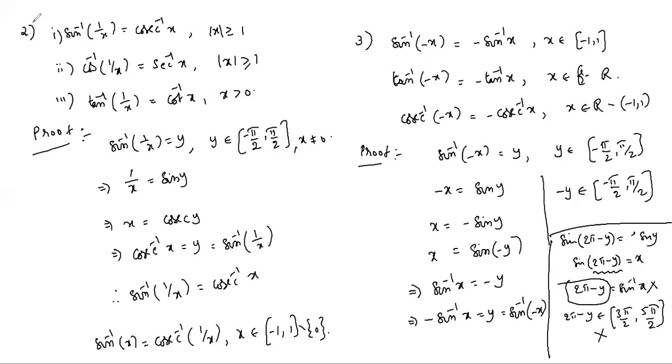Next property. Cos inverse of minus x equals pi minus cos inverse x, where x belongs to -1 to 1.